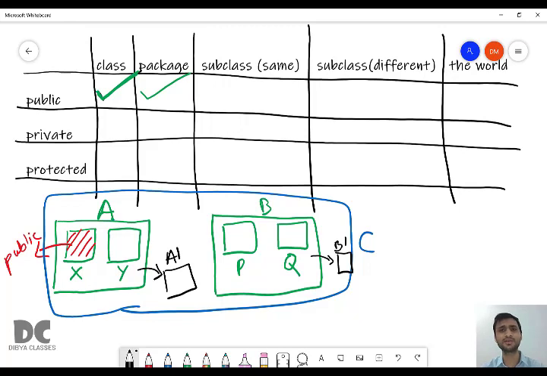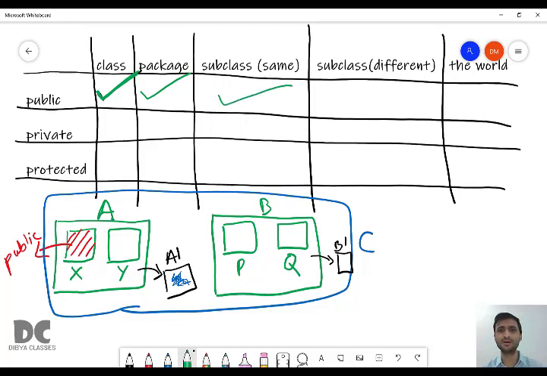Similarly, the properties of B go to class B1. Okay. So A1 and B1 are nothing but subclasses. A1 is a subclass of A and B1 is a subclass of B. A and B are superclasses or base classes. So if X is declared public, then functions inside A1 can also access X because X is declared public.